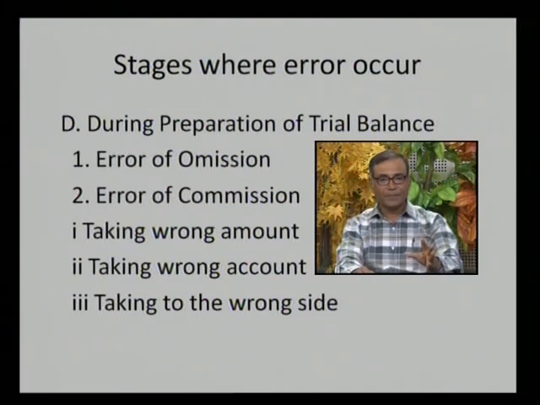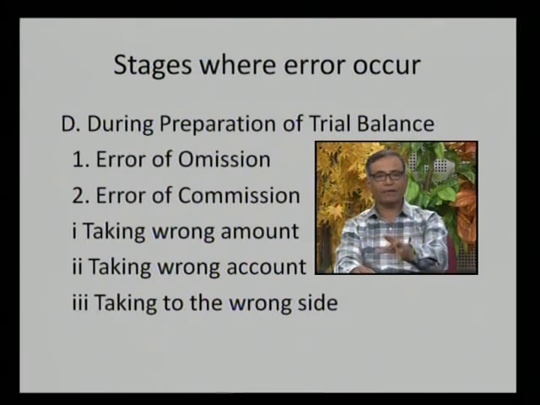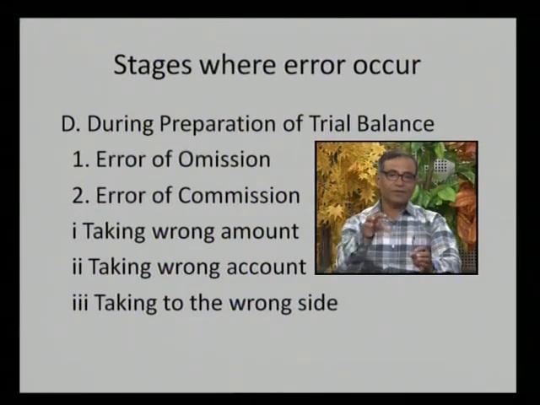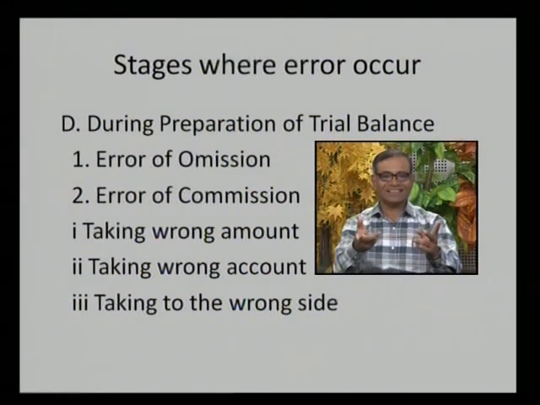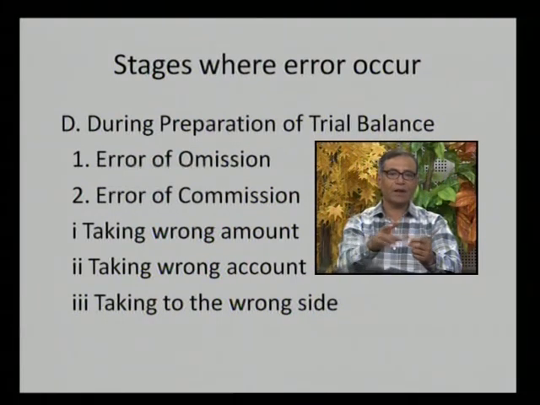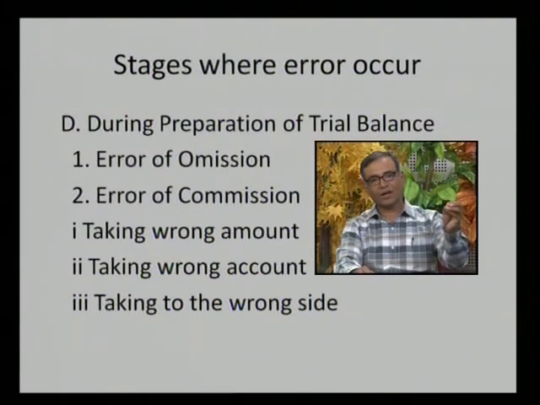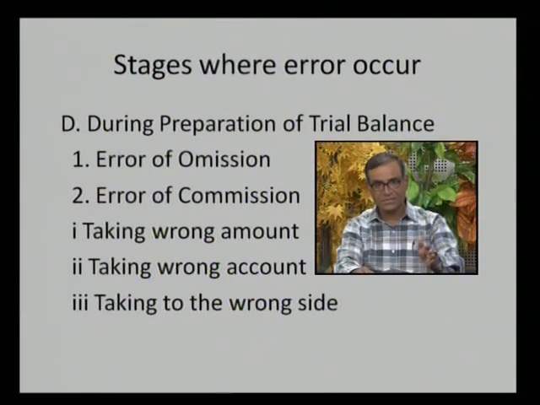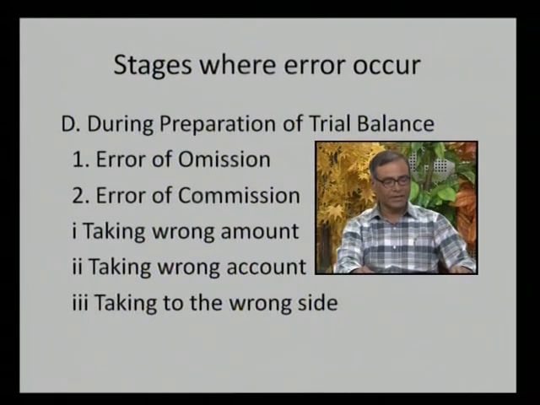Error of commission means, for example, instead of rupees 100 you are recording 1000, or an error of the wrong amount or the wrong account, where the amount and the account may be changed. Suppose 1000 of stationery you are recording as 1000 in the rent account, or taking the balance on the wrong side, that is, instead of the debit side you are recording the balance on the credit side. Like the capital account always has a credit balance, but you record it as a debit balance in the trial balance. Then all these errors will be reflected in the trial balance, as the trial balance will not tally.